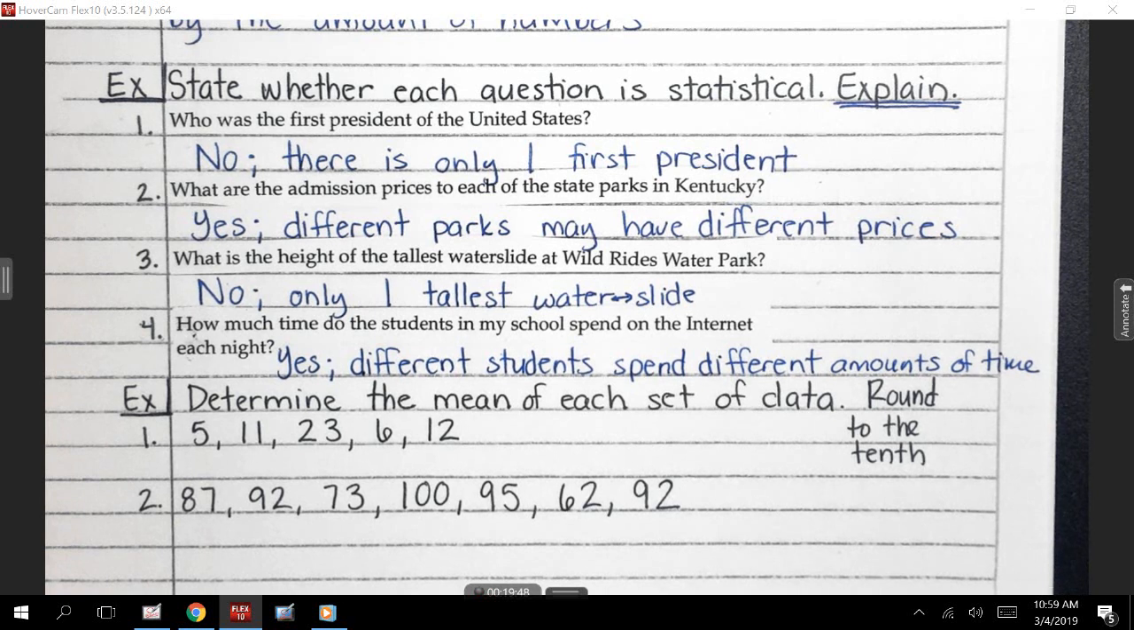Because remember, yes and no, that can't be statistical because it's just 2 options. So think of it like statistical questions are like the Skittles of math. All right? We want a variety of answers. And Skittles have a variety of flavors and colors. Okay, so number 1 says determine the mean.